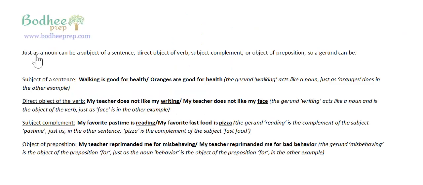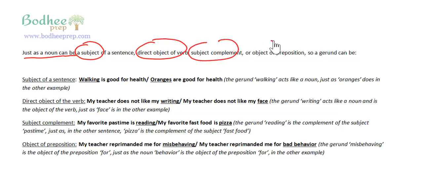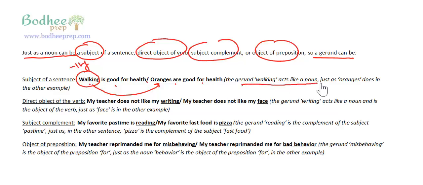It further says, just as a noun can be a subject of a sentence, direct object of a verb, subject complement or object of preposition, also a gerund can be a subject of a sentence. So walking is good for health. Here walking is the gerund because it is the ing form of the verb, but it is acting like a noun. And how do we come to know that? You can replace walking with oranges. Walking is good for health, oranges are good for health. The gerund walking acts like a noun, just as oranges does in the other example.